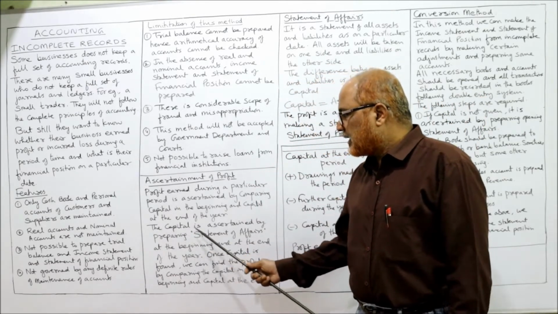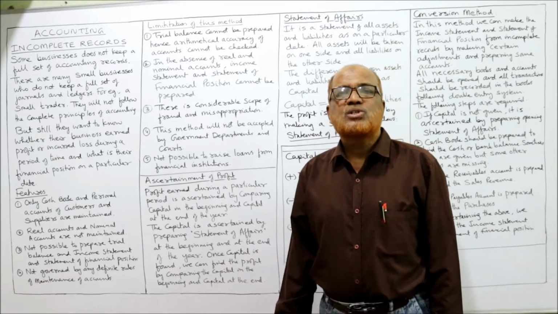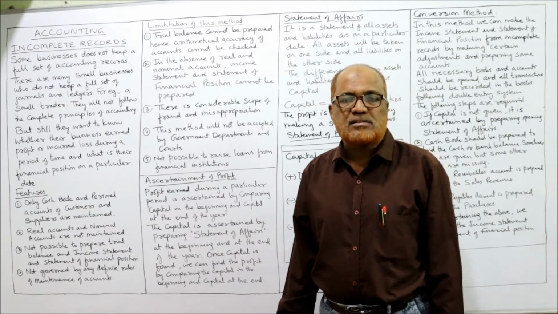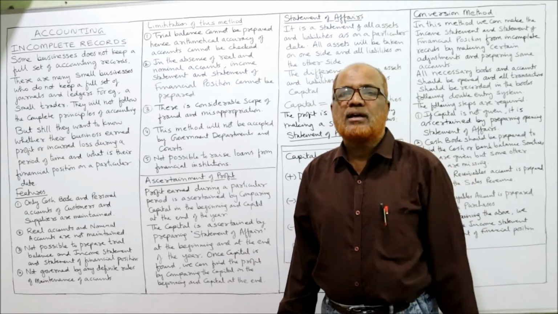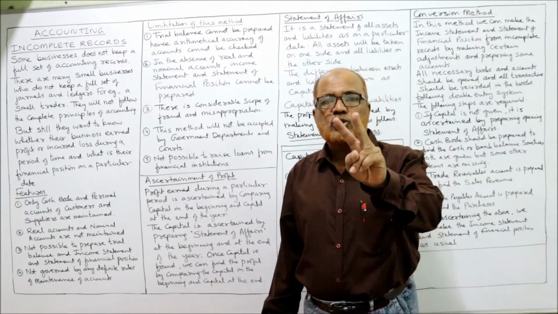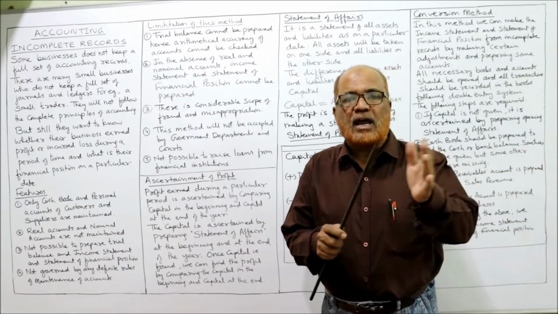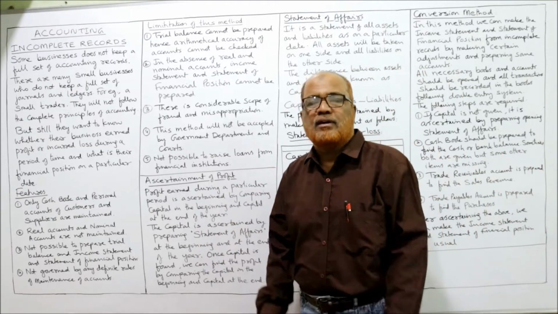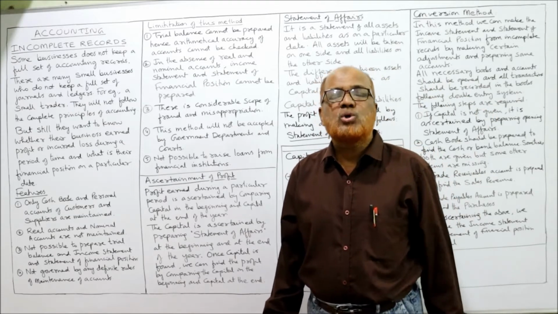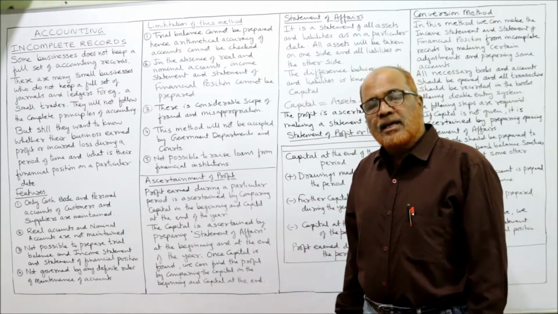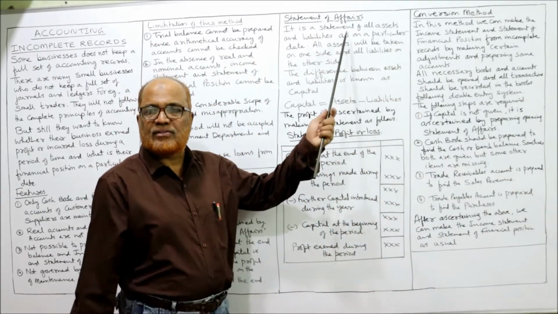So by comparing the capital at opening and the capital at the end, we can find out the profit. Now the capital is ascertained by preparing a statement. That statement is called the statement of affairs. By making this statement of affairs, we find out the capital. So we need to make two statements of affairs: one at the beginning of the year, another at the end of the year, to find out the opening capital and the closing capital. In examinations, very frequently they will ask a question regarding what is a statement of affairs.